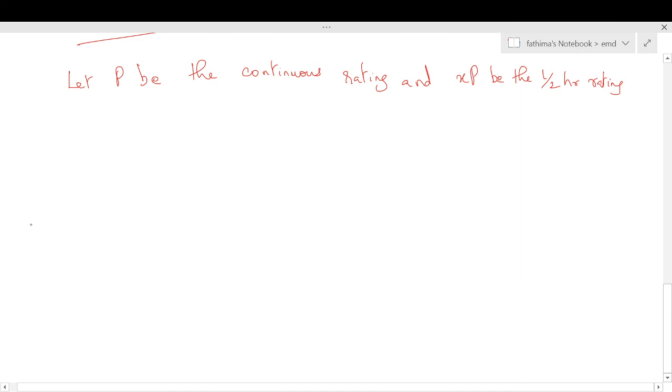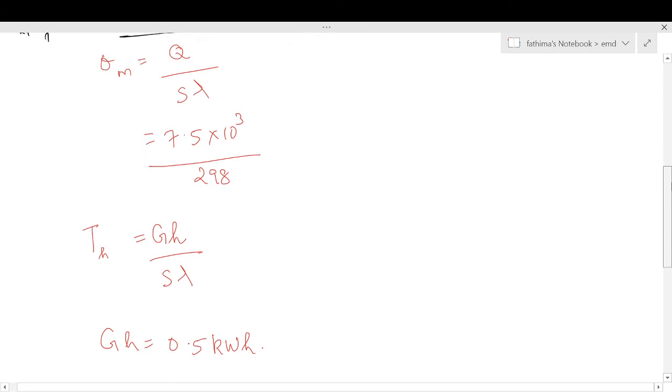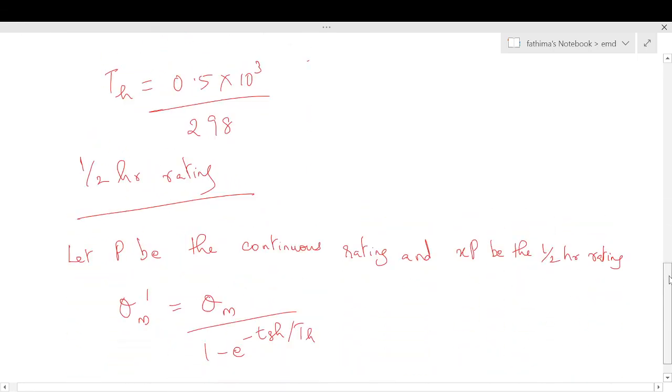So we can take the ratio of losses. For that we need theta m dash. Theta m dash is equal to theta m divided by 1 minus e raised to minus tsh by th. We have found theta m earlier, so you can find that value. Theta m dash we can find, since tsh, th, every value we can find.